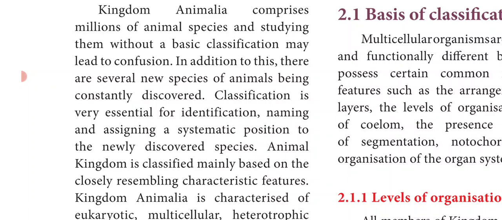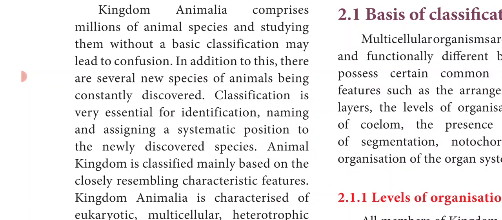The animal kingdom is classified mainly based on closely resembling characteristic features. Now we'll see the characters of Kingdom Animalia. They are eukaryotic. What do you mean by eukaryotic? Eukaryotic means they have a well-defined nucleus, that is, they have a true nucleus. So the nucleus is surrounded by the nuclear membrane, and the organelles are also surrounded by a membrane. So this is called eukaryotic.